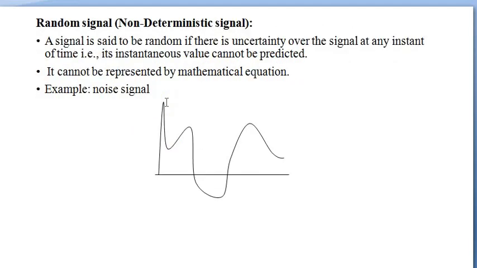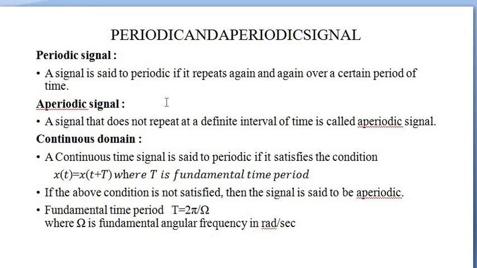Random signal. It is also called a non-deterministic signal. It is said to be random if there is an uncertainty over the signal at any instant of time. Its instantaneous value cannot be predicted. It cannot be represented by a mathematical equation. Example is a noise signal.